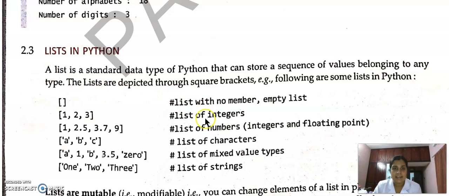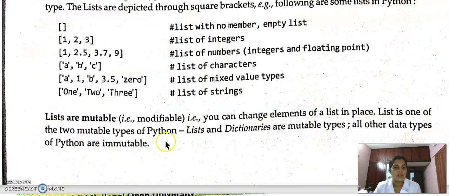A list is a standard data type of Python that can store a sequence of values. We can use any data type, integers, strings, characters, according to our wish. A list is represented by using square brackets. So this is a list. This is known as an empty list because this list contains no value. This is an integer list, float list, then list of characters, list of mixed value types, list of strings. Mixed value type means we can store any data types in a list, like integer and float together.